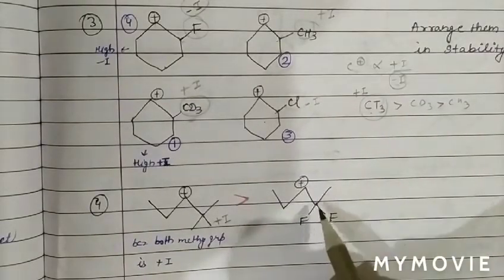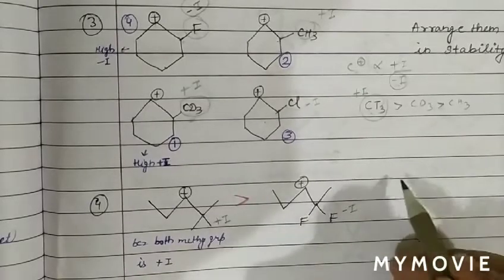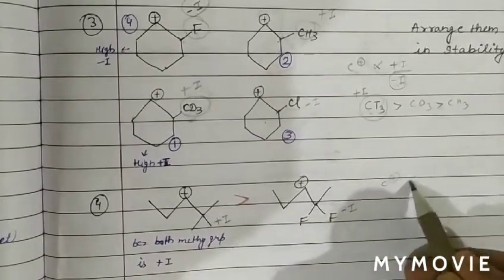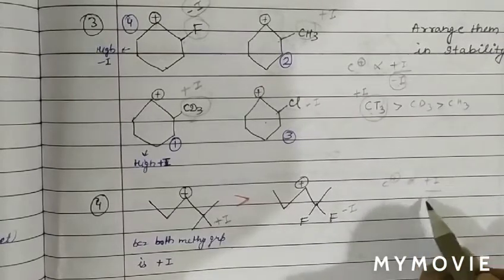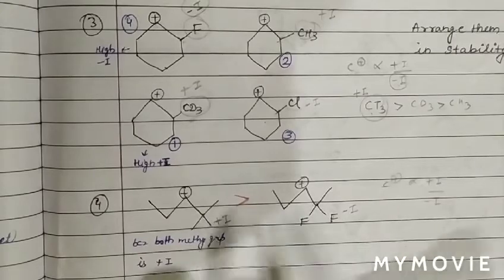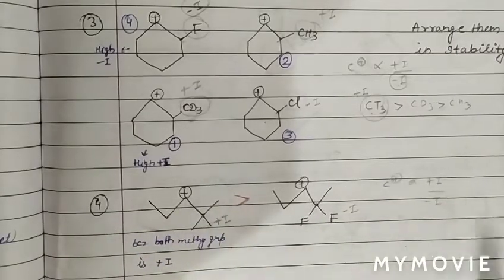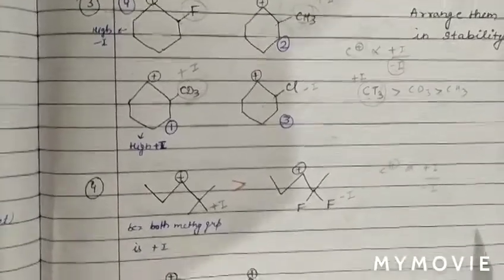While with respect to this carbocation, 2 fluorine atoms are attached, meaning minus I. And we know the stability of carbocation is proportional to plus I and inversely proportional to minus I. So these two are plus I groups, which will stabilize the carbocation. Therefore the stability of this carbocation is more.